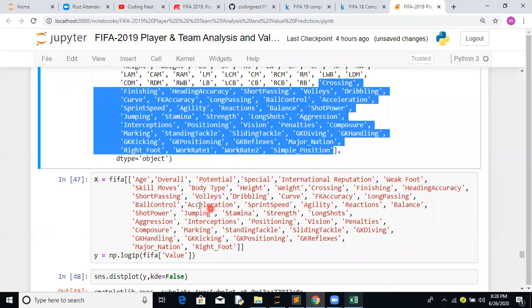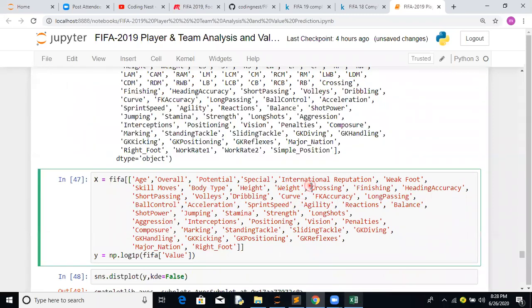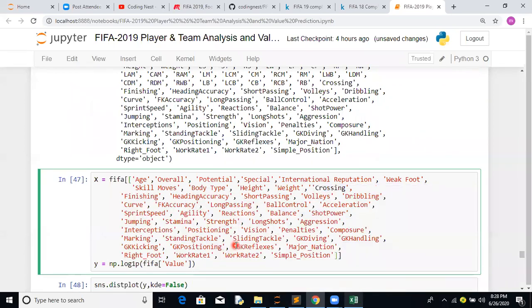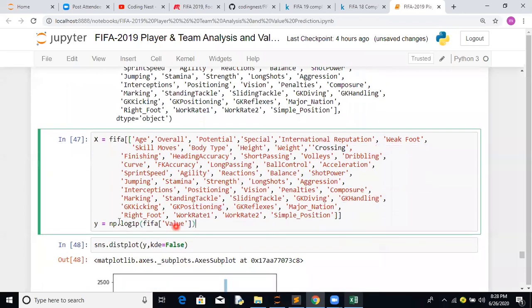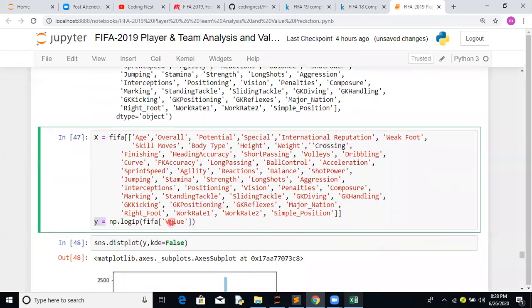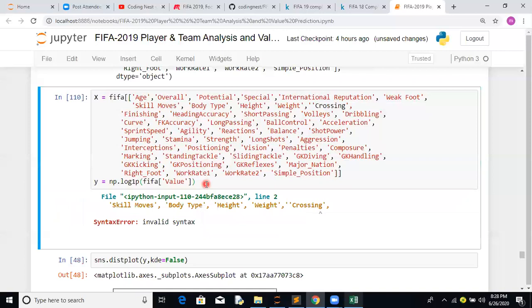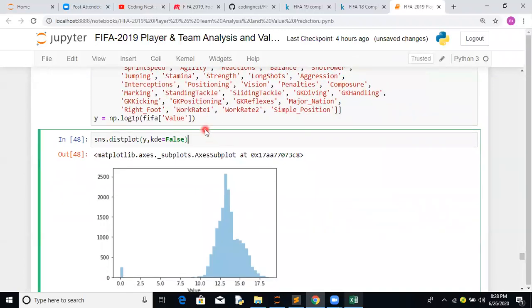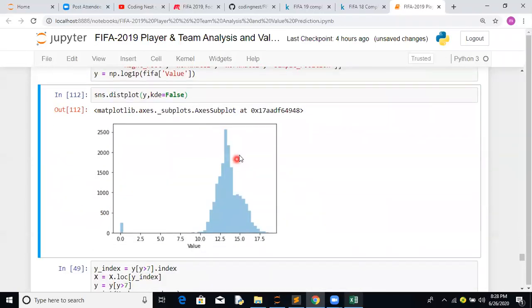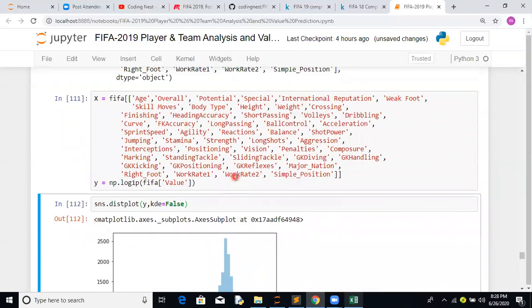So let's try this part. Crossing, till they can basically... okay. So we have updated this feature. Why? Since it is a value, we are taking the logarithmic value. Okay, so let's see the distribution plot of this. If you notice, we are getting an important part.